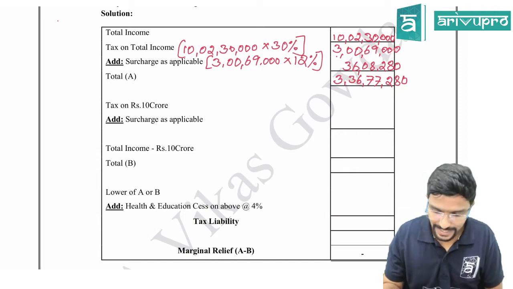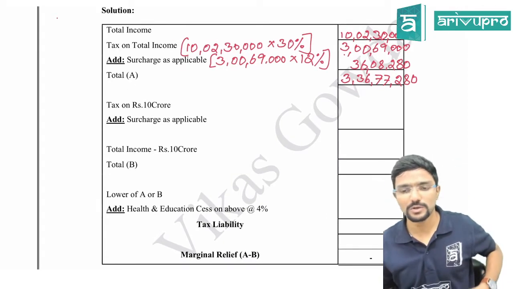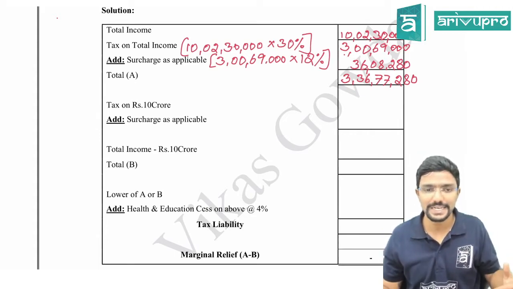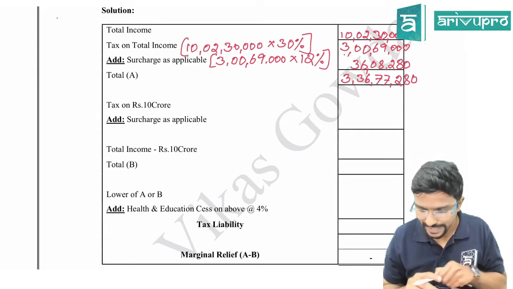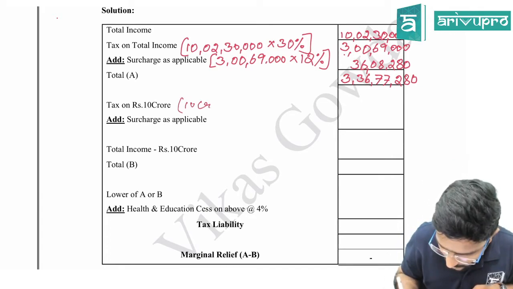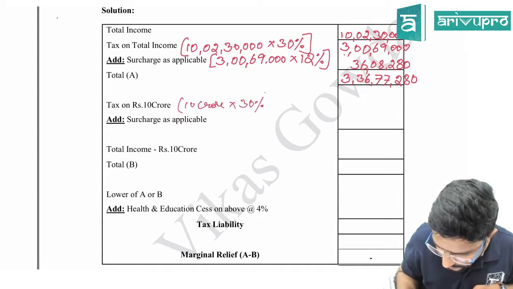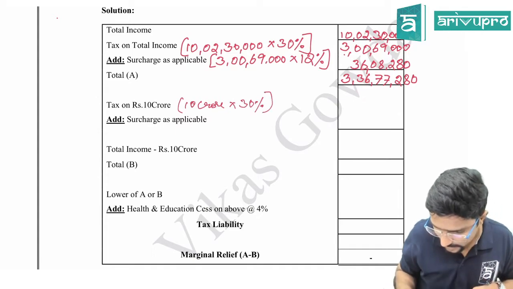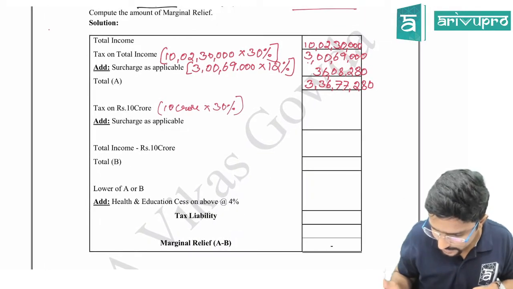So tax on 10 crore I should take, sir. Why 10 crore? Which limit is the assessee crossing? 10 crore. Agree? So tax on 10 crore straight away: 10 crore into 30%, 3 crore.